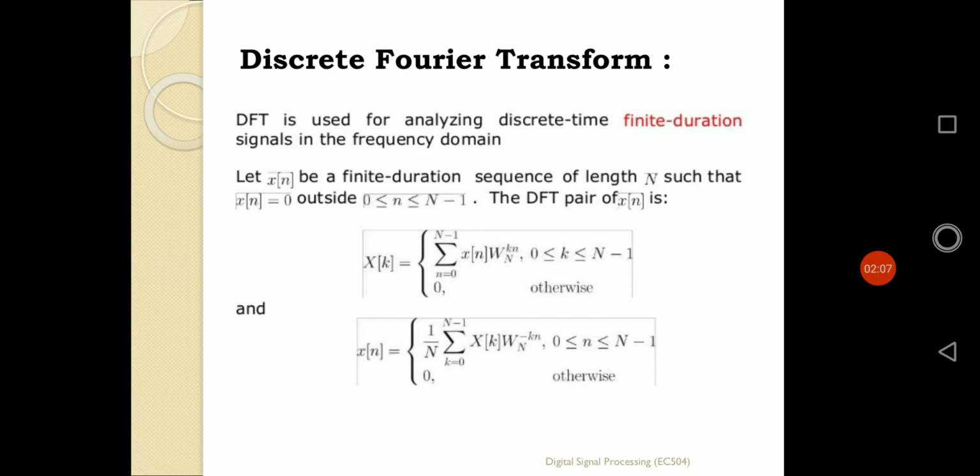Let us suppose we have a finite sequence defined by x of n, a discrete time sequence, and we have to find its discrete Fourier transformation.